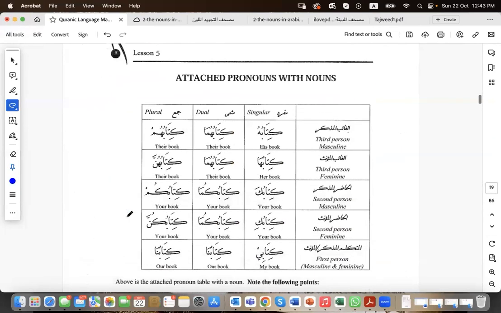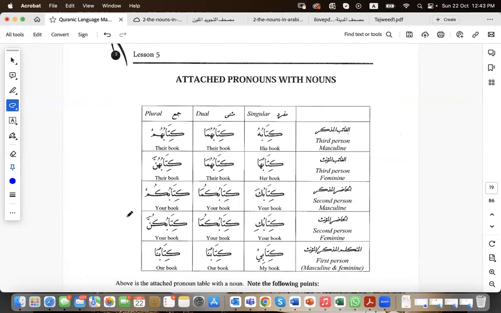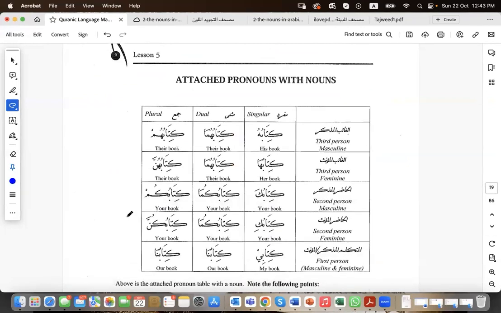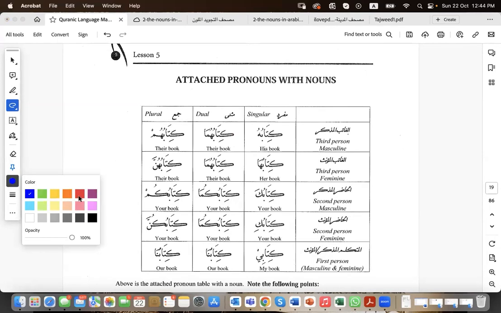How are we going to use them? I mean, what purpose do we use them for? Yes, they do refer back to something that has been mentioned before, as we have said, but if we already have this done by the detached ones, why should we need the attached ones here, and why are they attached at the end of these words? Now, let us talk today only about the attached pronouns with nouns, when they come at the end of a noun.